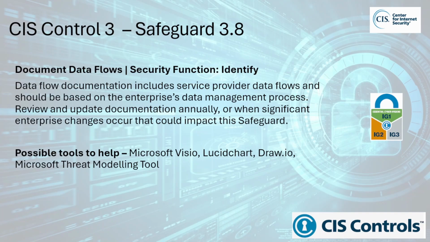Documentation helps in risk assessments by highlighting which data processes need more robust controls. 3. Better incident response. If a data breach or security incident occurs, having a clear record of data flows allows organizations to quickly assess the scope of the breach and determine which data or systems were affected. This helps in identifying the root cause of a security incident.